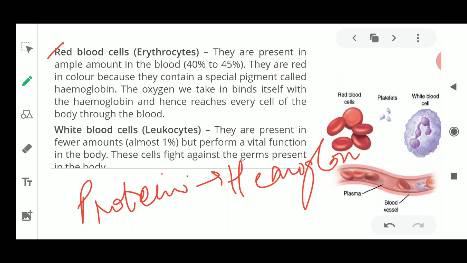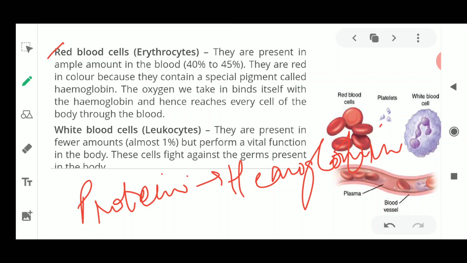They consist of hemoglobin. Now this hemoglobin is a kind of protein which takes up oxygen from one place to another. We all say that blood carries oxygen. Now how is this blood carrying oxygen? Blood is carrying oxygen because of the presence of this protein known as hemoglobin. So this hemoglobin is responsible for taking oxygen from one place to another.